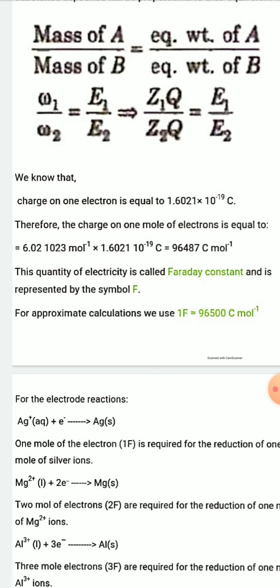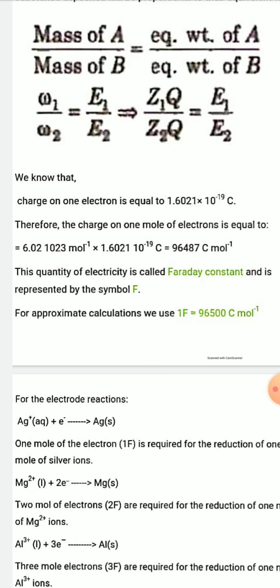The value of Avogadro's constant is 6.022 into 10 to the 23, and the charge of one electron is 1.6021 into 10 to the power minus 19.